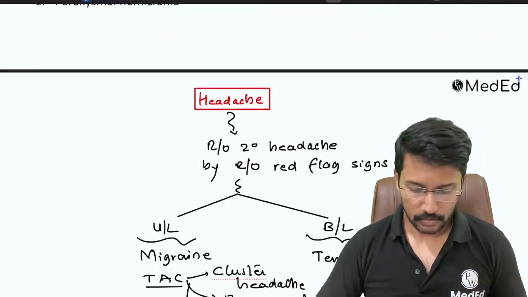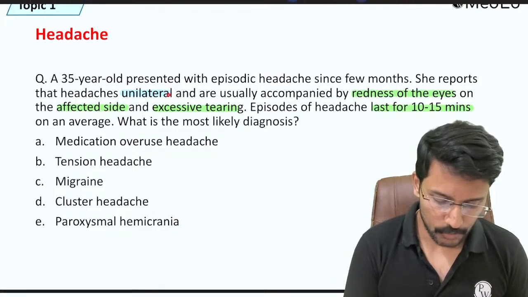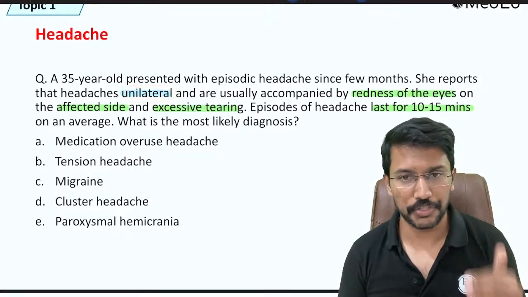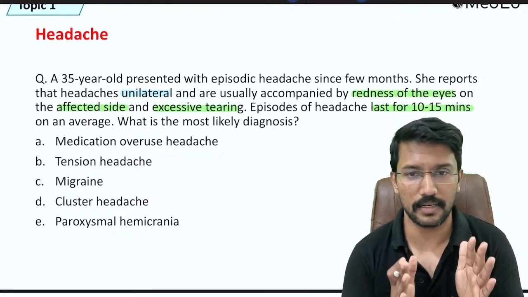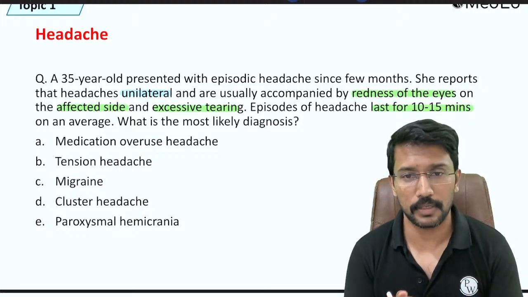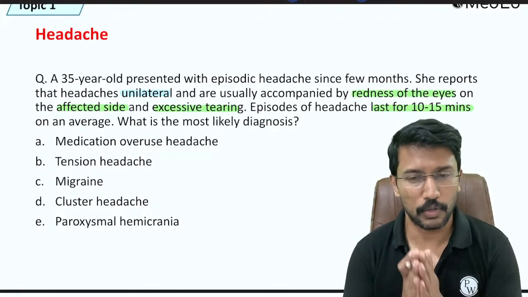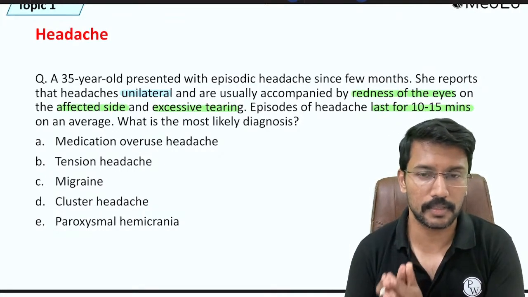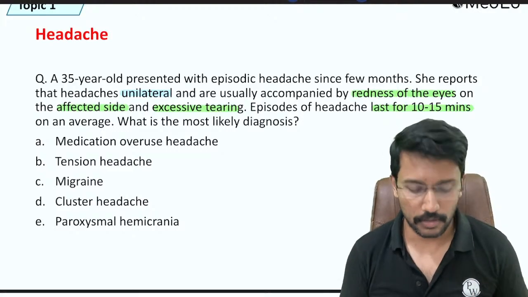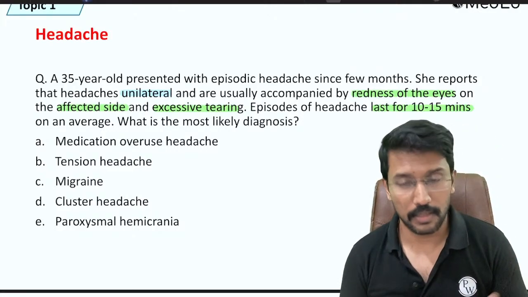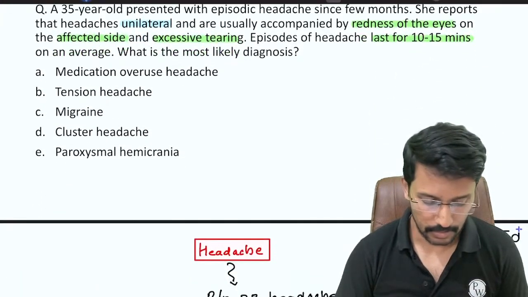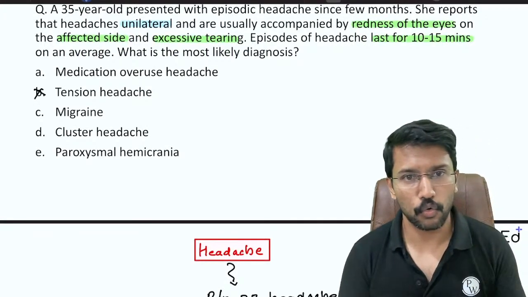Okay, clear? So when we look at this question, as soon as I read that this is unilateral and in the question there is nothing suggestive of a secondary headache, they are not saying that patient has got fever, neck stiffness, loss of consciousness, focal neurological deficits, raised intracranial tension, nothing of that sort. So I'm already thinking that this is primary, and then once I notice that it is unilateral, the tension type of headache is ruled out.